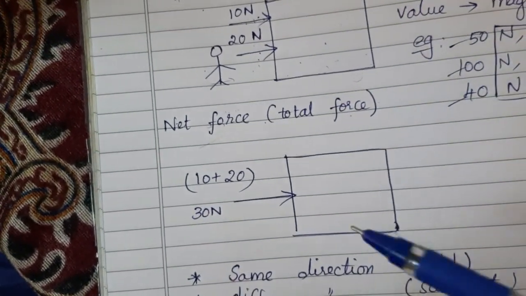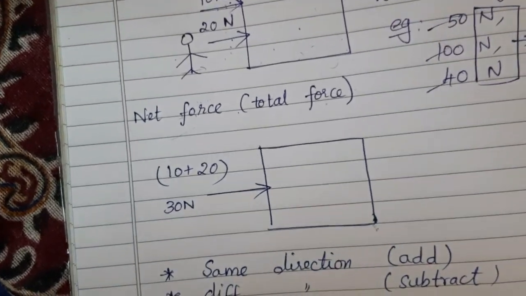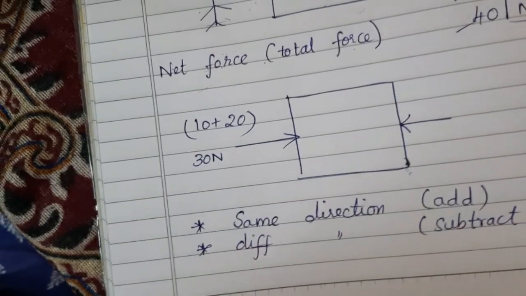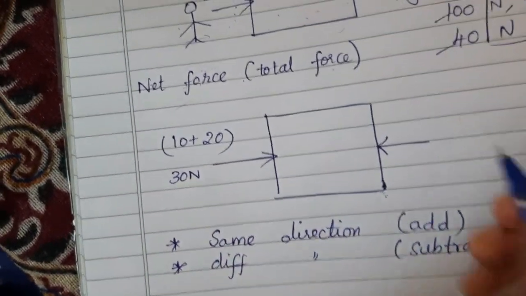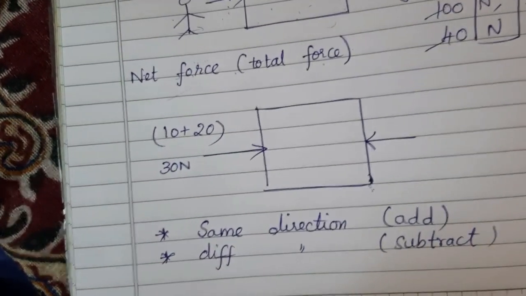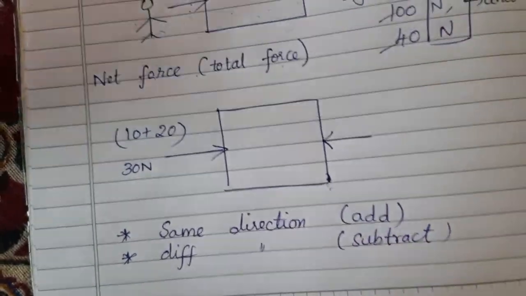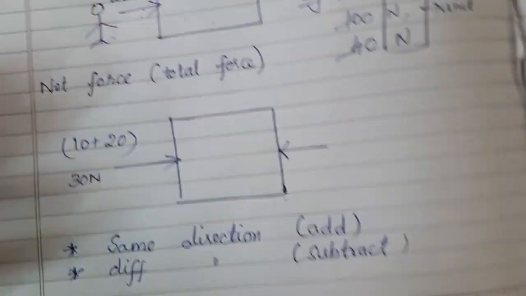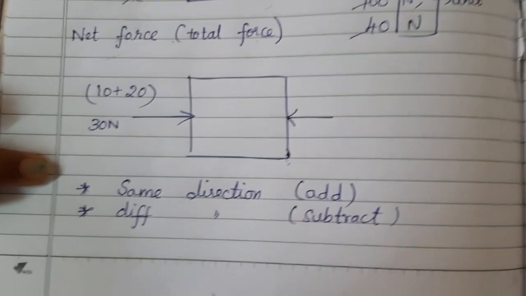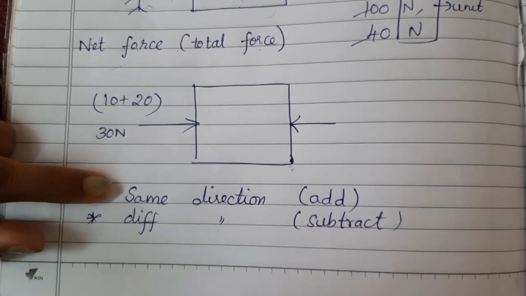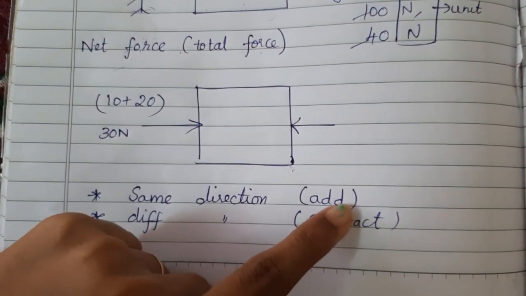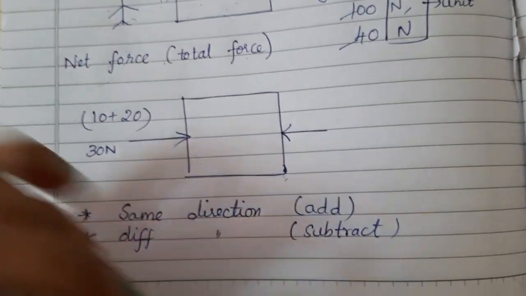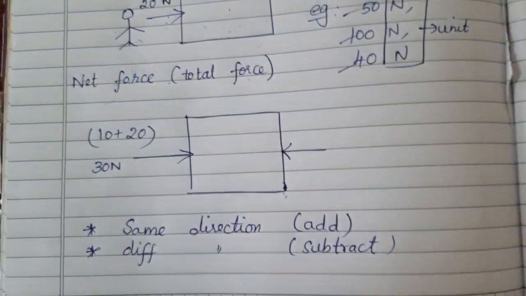What will happen if I push the desk in the other, opposite direction? That is, if another force is applied in the opposite direction, what will happen? That is the question. So, as per my rules, if the forces are applied in the same direction, I will add them. If they are applied in a different direction, I need to subtract them to calculate the net force.